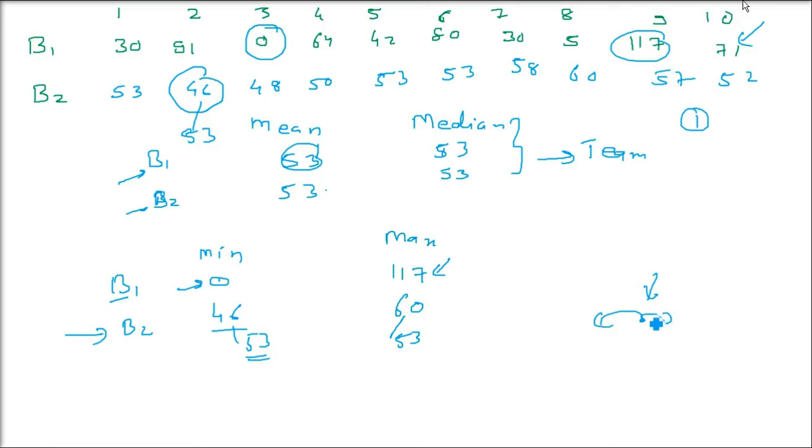So the spread around the central value is too much. The dispersion is too much. The scattering is too much for batsman 1. For batsman 2, it is not the case. All the scores he made are quite close to one another. I hope you got the problem. And what is the solution?